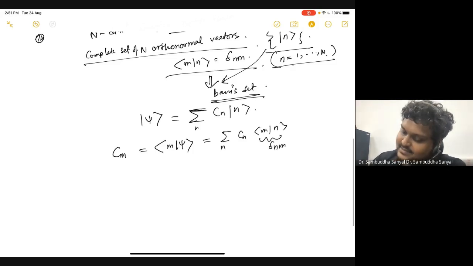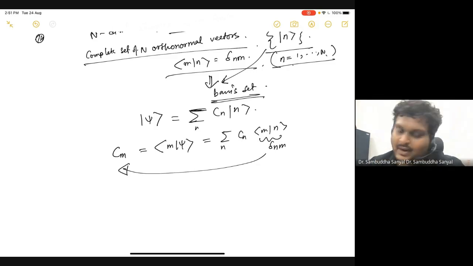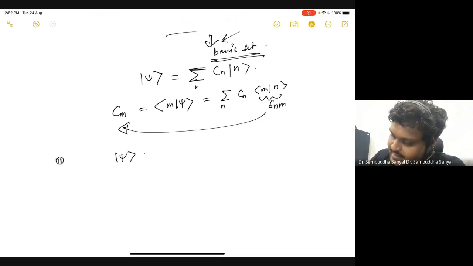That's why this is nothing but this. So this is how you can compute the coefficient of this expansion, and this coefficient is nothing but the inner product between the arbitrary state and these orthonormal states. You can also check this example with a regular vector like (0, 1, 0, 3).